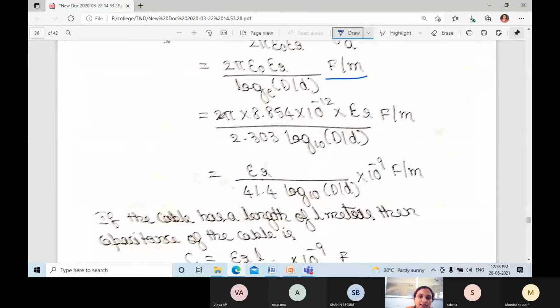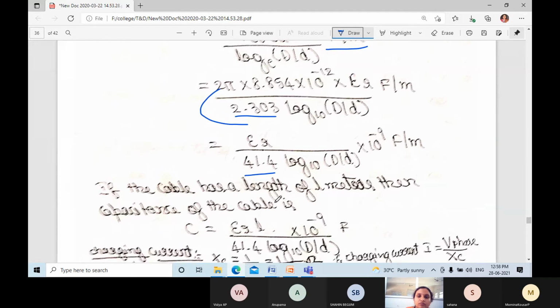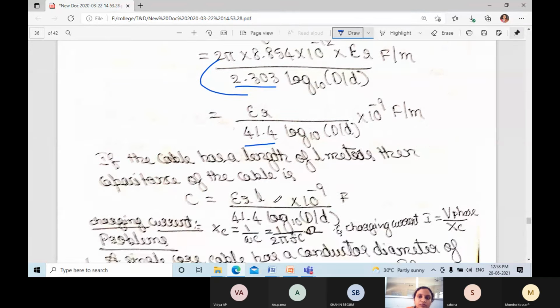If you take this denominator, 2.303 divided by 2π and 8.854, out, overall you get 41.4. Also if you take out 10^-12, they have converted it to the numerator.